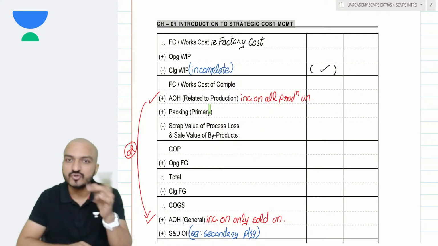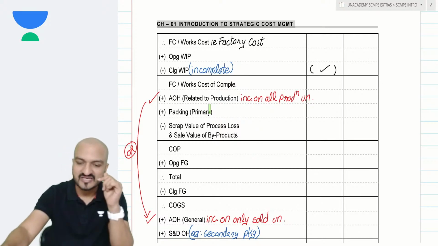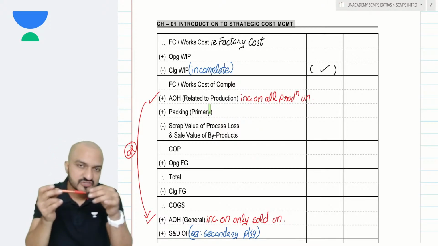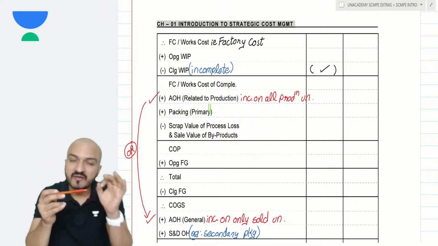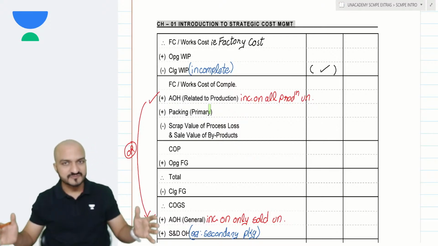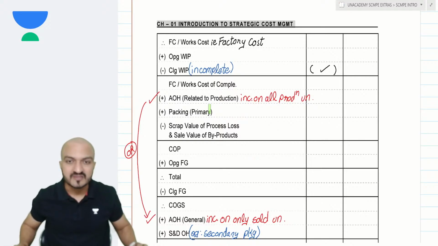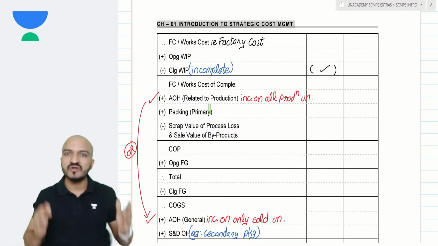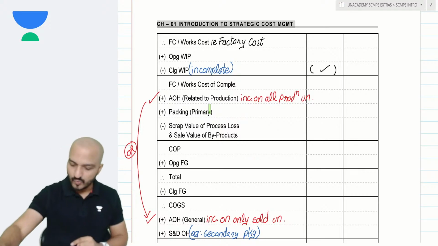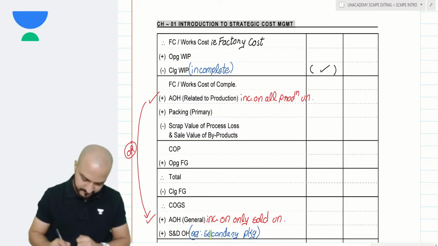So there can be these two different types of packaging. Like in case of that ball pen manufacturing, the seal which is put on the ball pen is a primary packaging. You put that seal on every single pen. But every pen is not put in the carton box. That big carton box is used only for the products which are sold. So the cost of carton boxes will become secondary packaging.